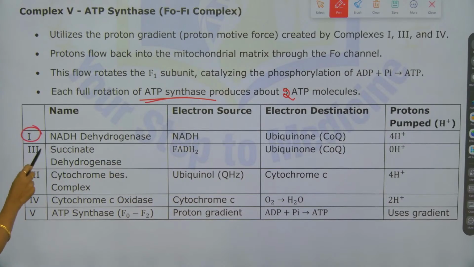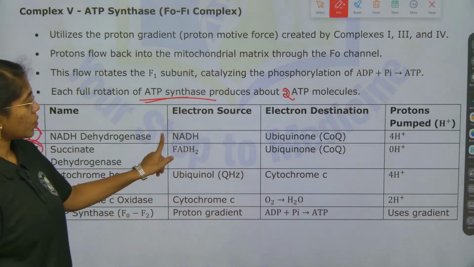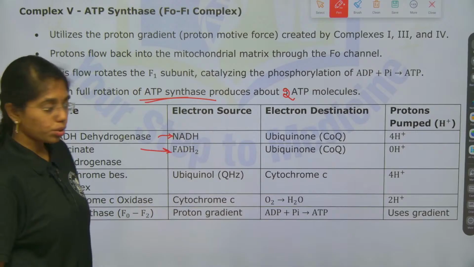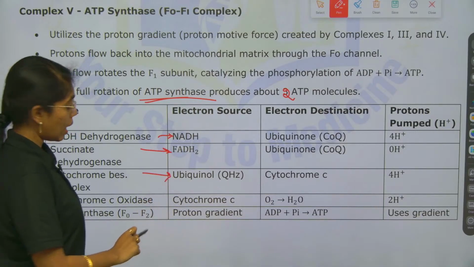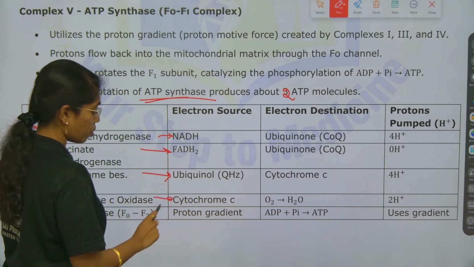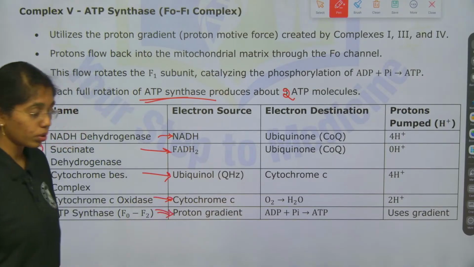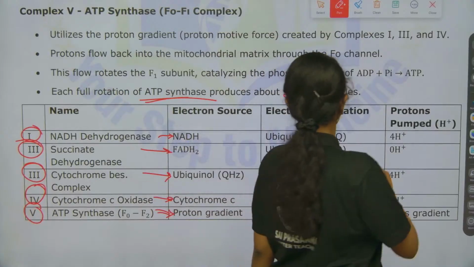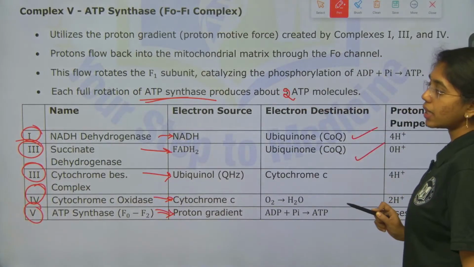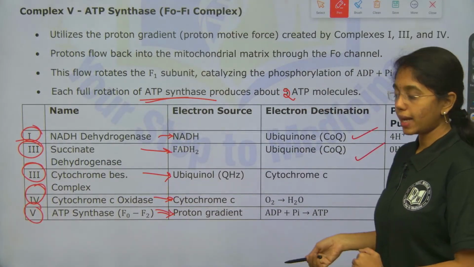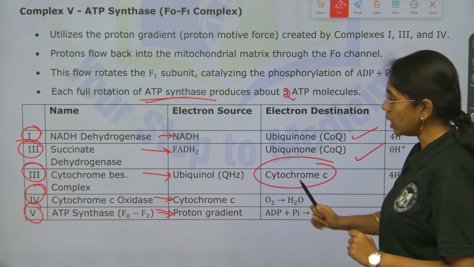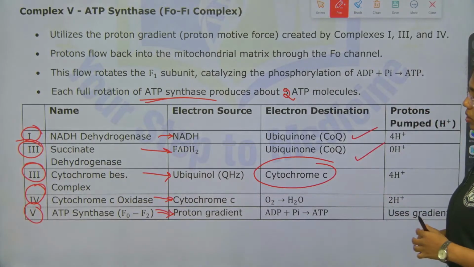Name of each complex, electron source. For complex 1 it is NADH, for complex 2 it is FADH2, for 3 it is ubiquinol, and for 4 it is cytochrome C, and for 5 it is generated through the proton gradient. Electron destination: for the first and second complexes the mobile electron carrier is ubiquinone, for the third complex it is cytochrome C, and then it is oxygen. Fine.